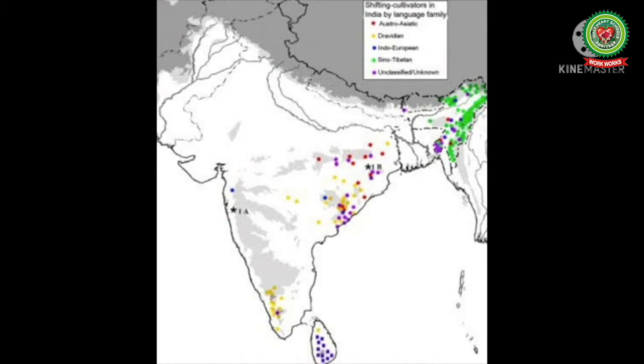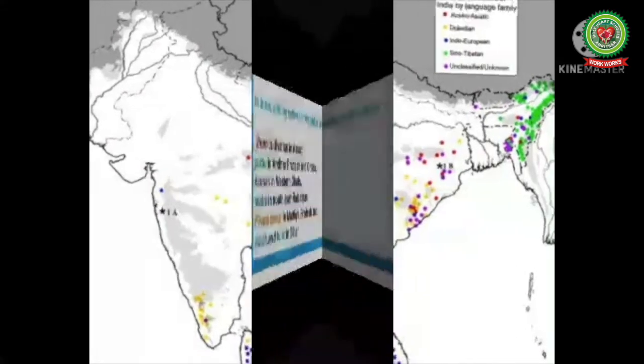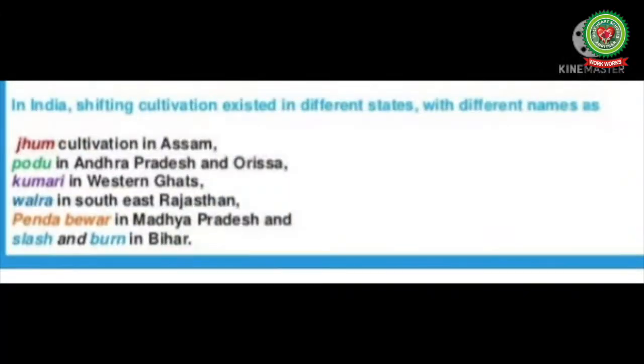Shifting agriculture is known by different names in different parts of India, such as Jhum cultivation in Assam, Podu in Andhra Pradesh and Orissa, Kumari in Western Ghats, Valre in southeastern Rajasthan, Penda in Madhya Pradesh, and slash and burn in Bihar. Shifting agriculture is mostly practiced by the tribals living in the forested area.